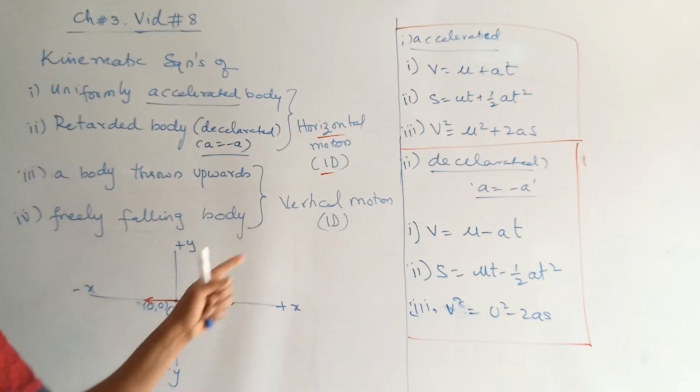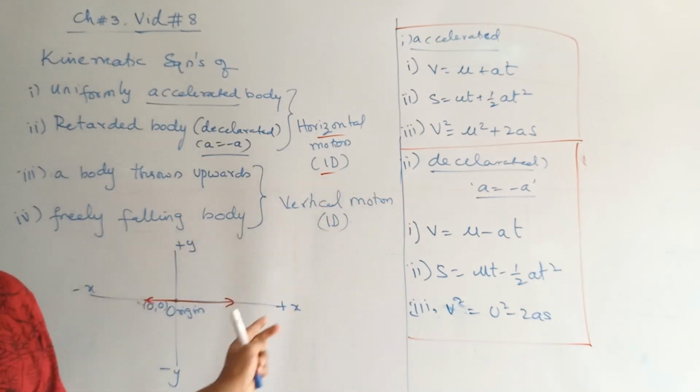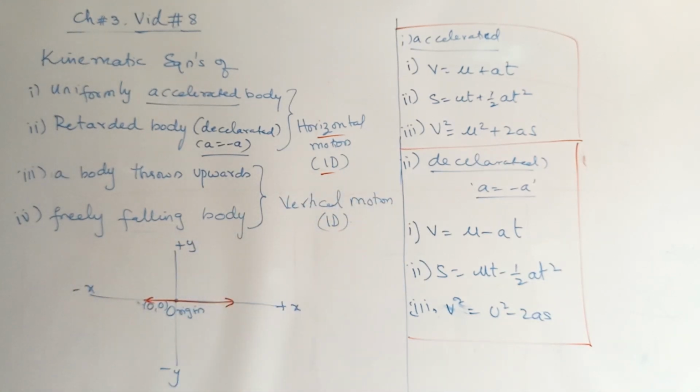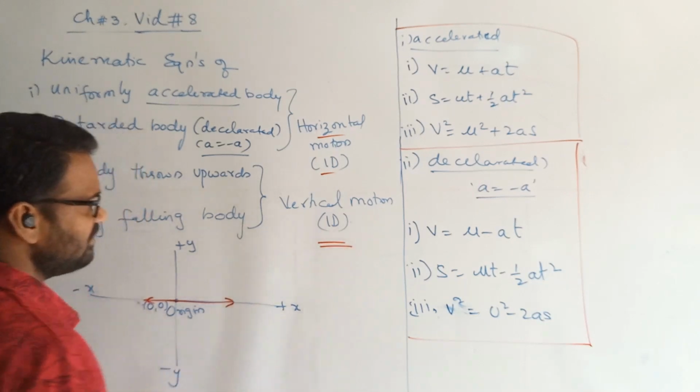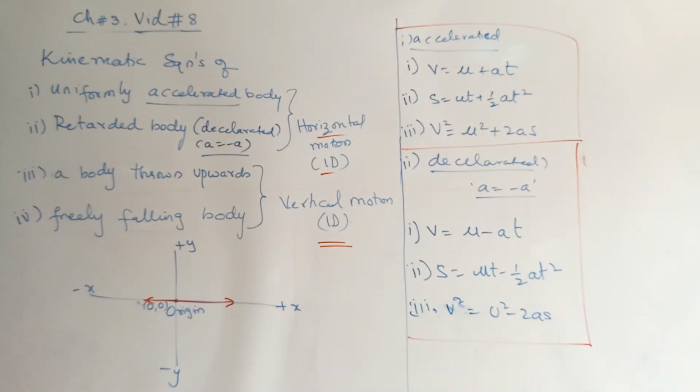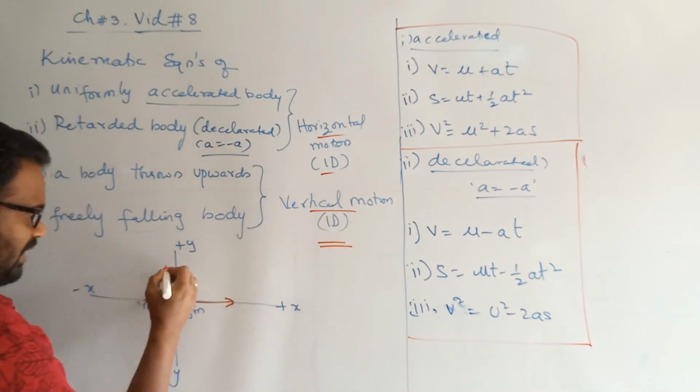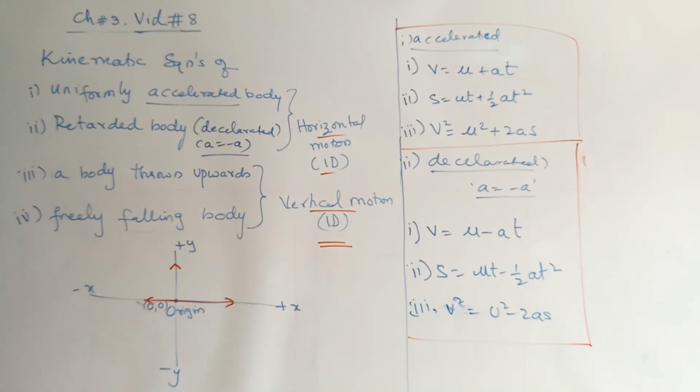Accelerated body means one which is speeding up, decelerated body means one which is slowing down. The replacement was that a is done by means of minus a. Now, most importantly, we would like to extend to the other case, the second part of one-dimensional motion, which is also possible in a vertical path. Along the y-axis also motion is possible.